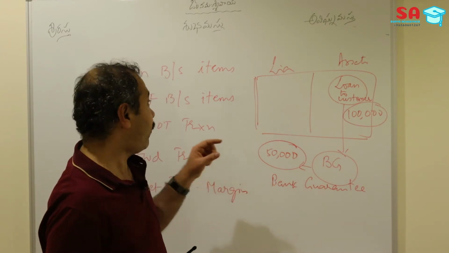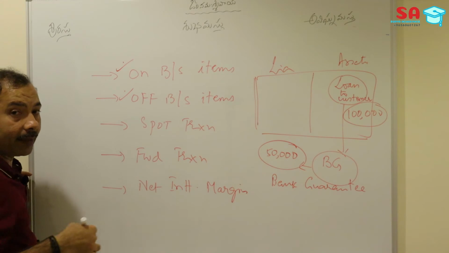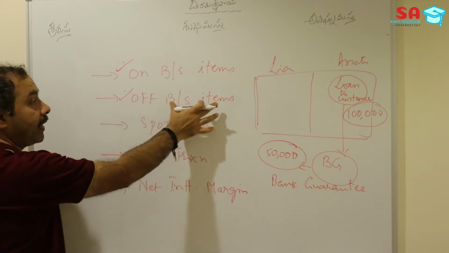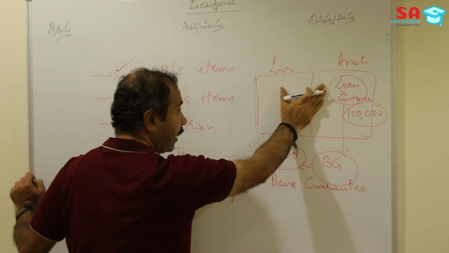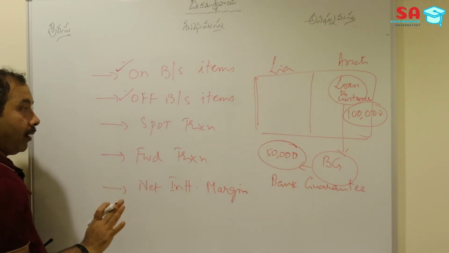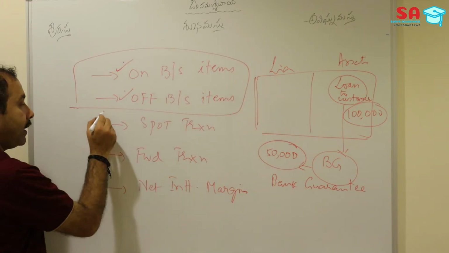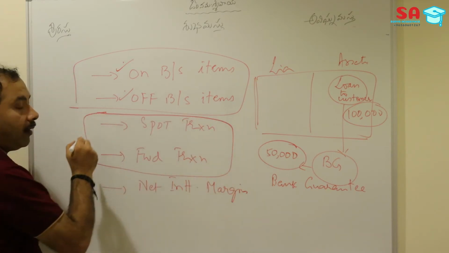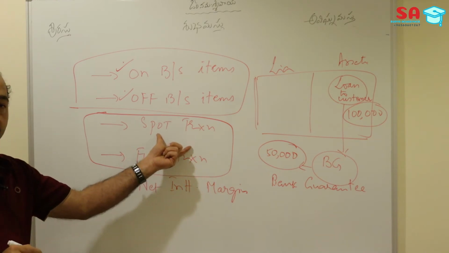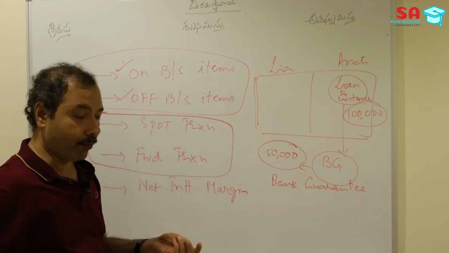Now, we have seen what an on balance sheet item is, and what off balance sheet items are. The off balance sheet items, again for the sake of reference: guarantees, commitments, lines of credit. These are all examples of the off balance sheet, which means they are not on the balance sheet as of now, but they may become on balance sheet in future. Now, after understanding these 2 items, let us understand forex transactions. The foreign exchange transactions of the banks are of 2 categories. One is the spot transaction, and the second one is the forward transaction. Let us understand these 2 transactions with an example.